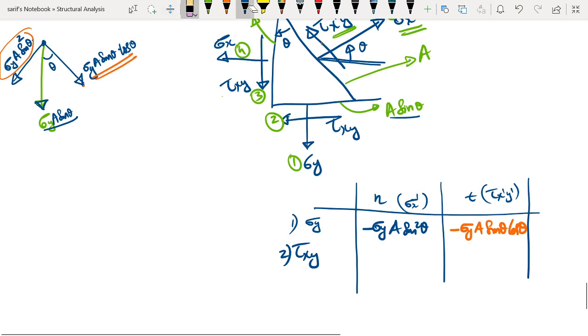Once again I will draw. We are having a horizontal line, so that is tau xy. The area of that plane again is a sine theta, so tau xy into a sine theta is the force. So the resolution we can either resolve at the tail or at the head. If you want to resolve at the head, the components will converge at the head. So the components are going to be,